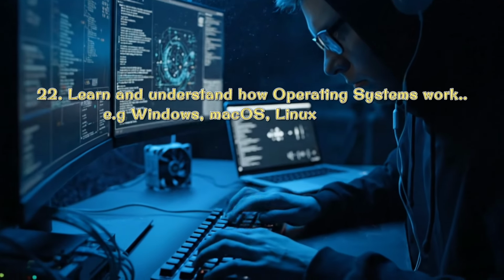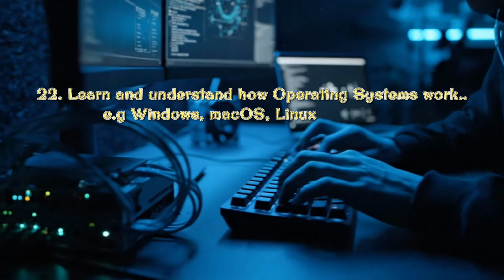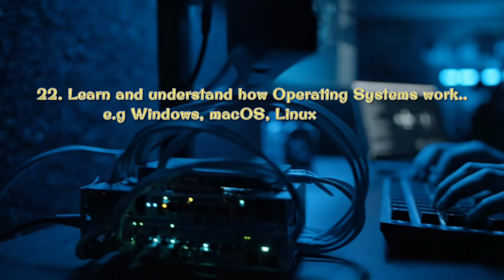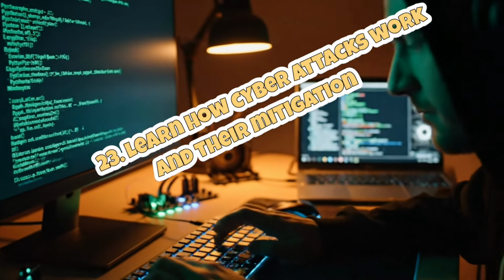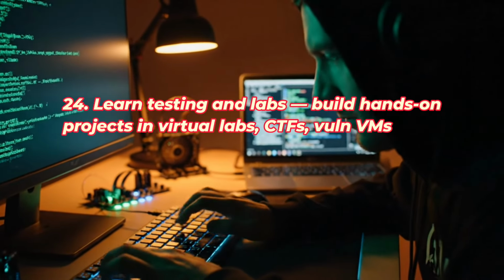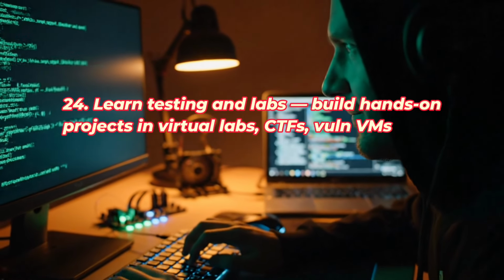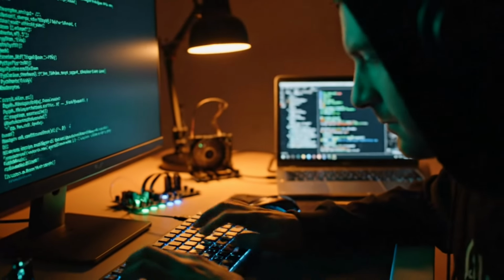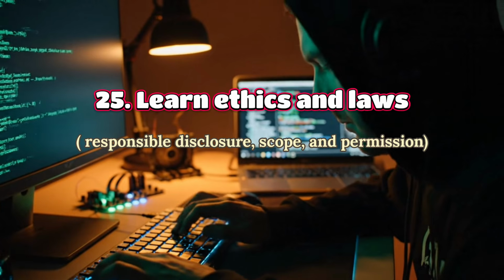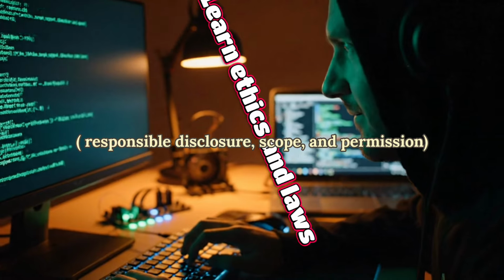22. Learn and understand how operating systems work, e.g. Windows, Mac OS, Linux. 23. Learn how cyber attacks work and their mitigation. 24. Learn testing and labs. Build hands-on projects in virtual labs, CTFs, vulnerable VMs. 25. Learn ethics and laws, responsible disclosure, scope, and permission.